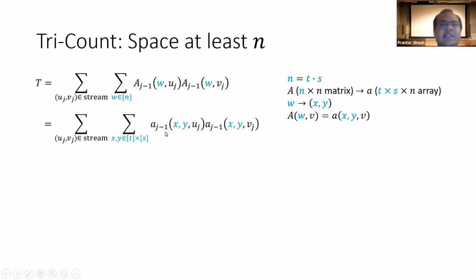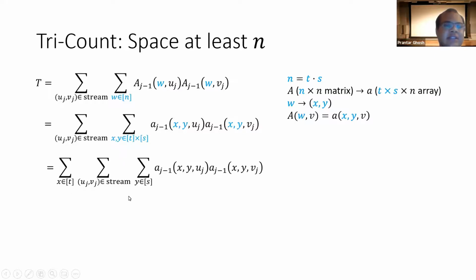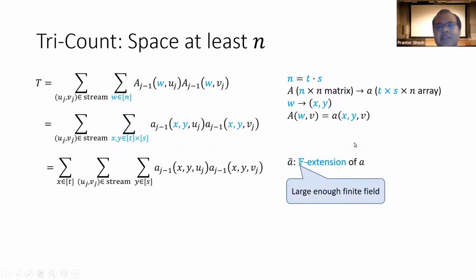So we rewrite the equation in terms of small a like this, and then we take this summation over x outside. So this is rearranging the summation, and then if we fix an x in 1 to t, the quantity within this outer summation becomes a function of x, which we now make a polynomial function of x. So how do we do that? Well, using Lagrange interpolation, we can get a polynomial a tilde that agrees with a at all values in its domain, and a tilde is defined over some large finite field capital F.